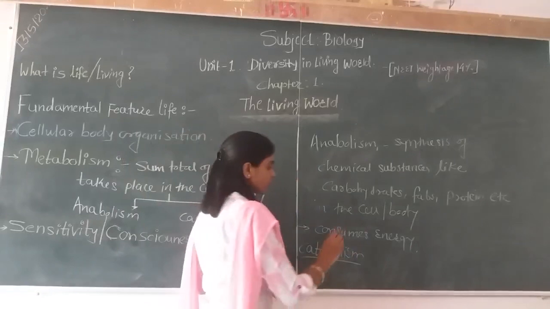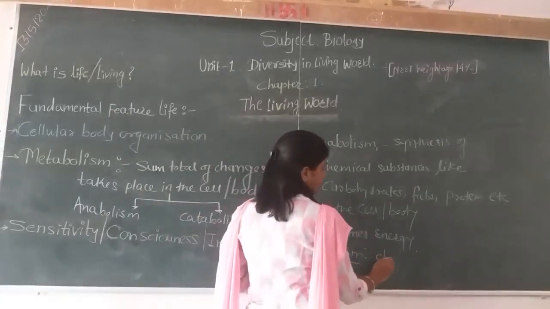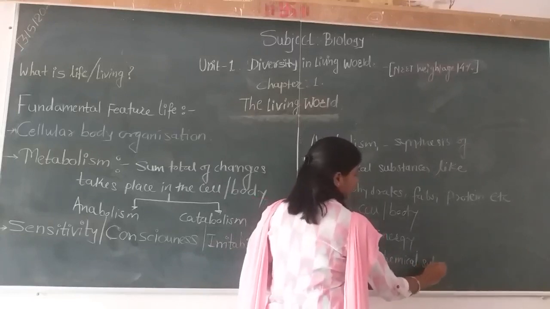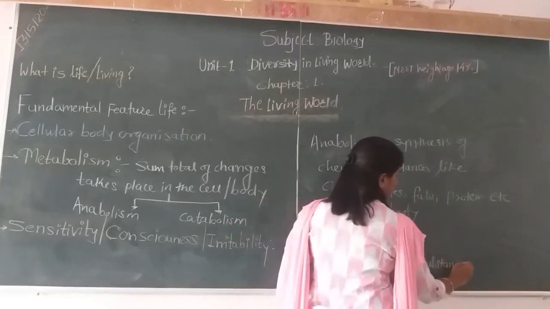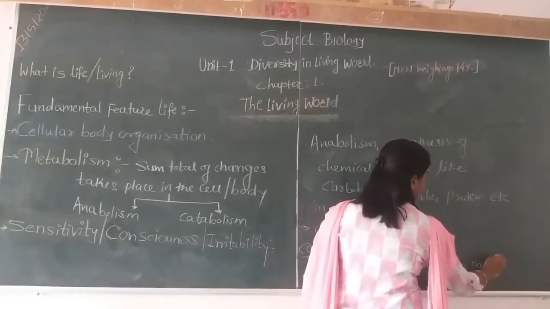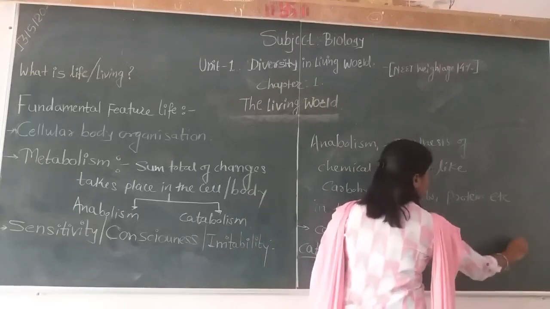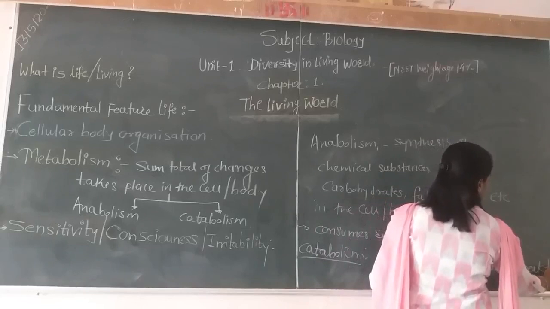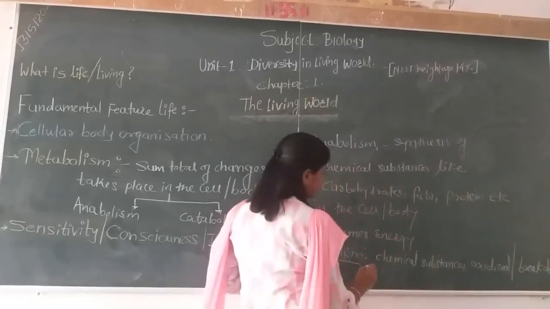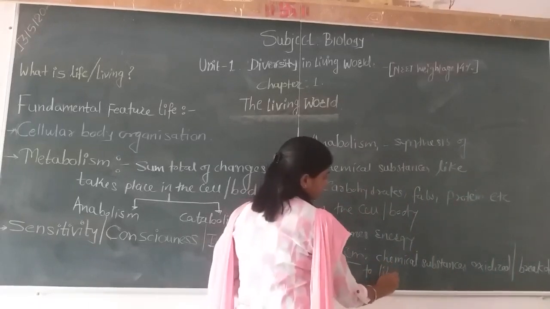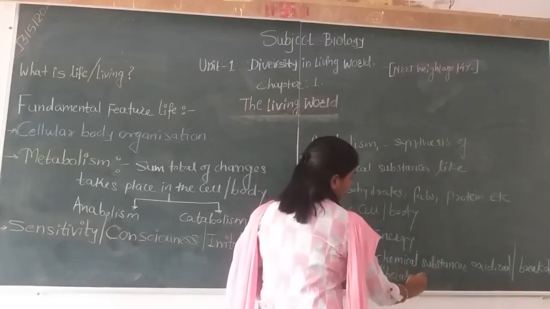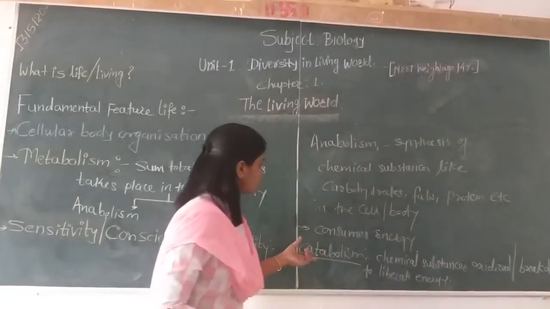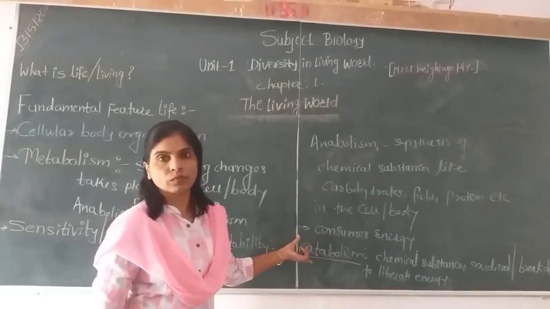In this chemical reaction, chemical substances are oxidized or broken down to liberate energy due to various activities. This part of metabolism is called catabolism.